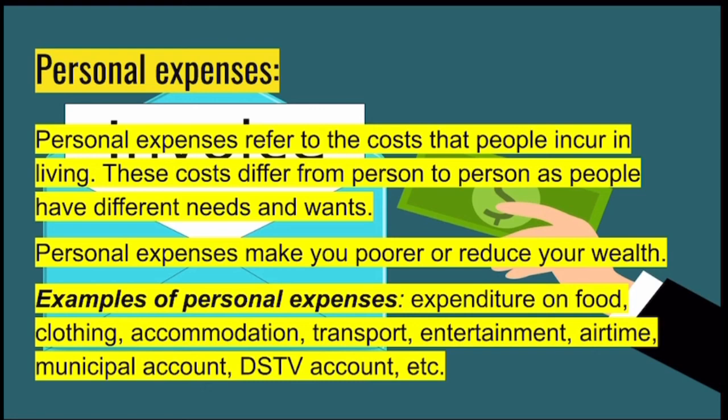So what do you spend your money on? If your mom gave you 100 rand, are you going to buy shoes? Are you going to buy clothes? Are you going to buy a t-shirt? So that is your personal expenses. The money that you got from your parents is the personal income.